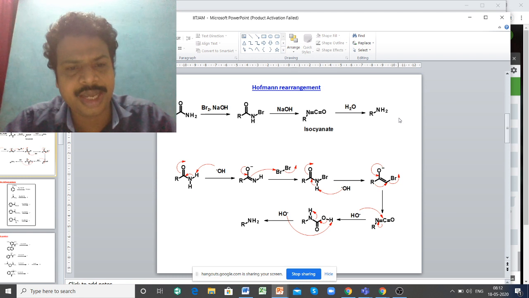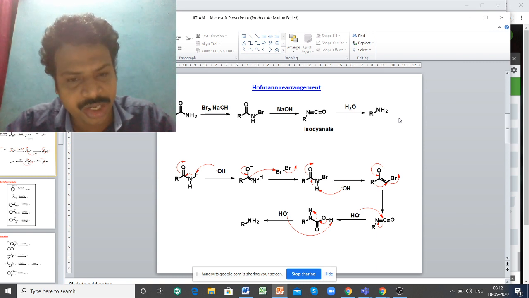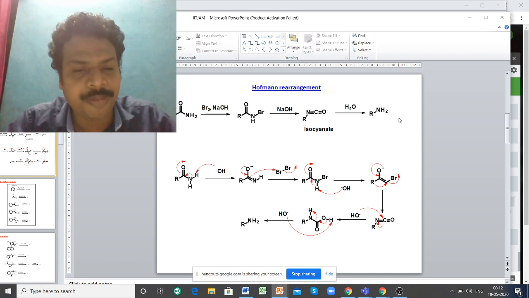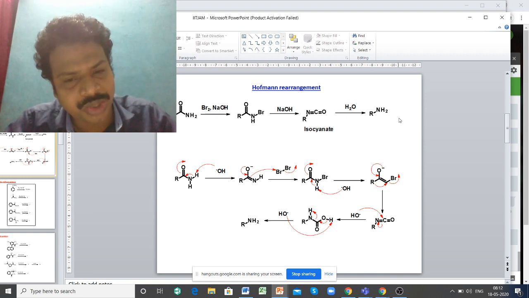I will repeat again. The amide step, RC double bond O NH2. First it reacts with a strong base, sodium hydroxide or potassium hydroxide. So the OH minus picks up the proton from this amine part. Thereby the sigma bond between nitrogen and hydrogen moves inside, and then the pi bond between the carbon and oxygen moves outside.